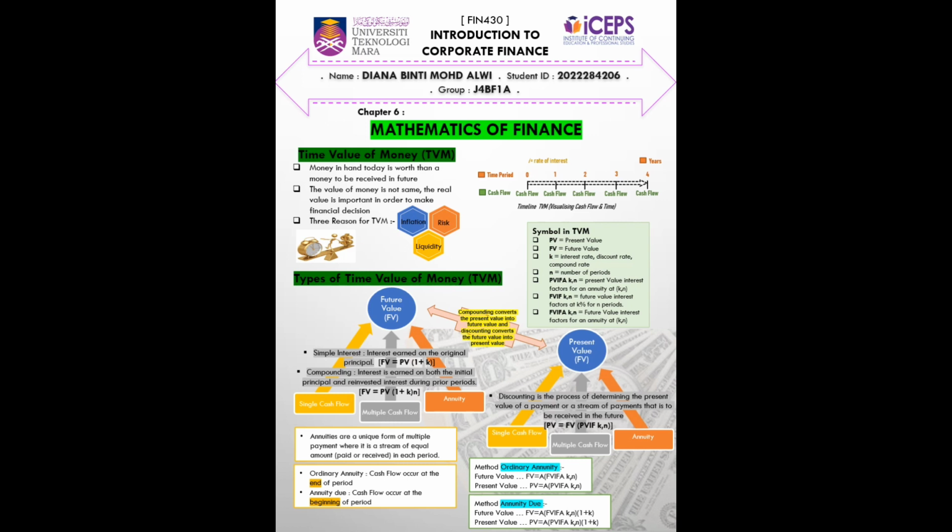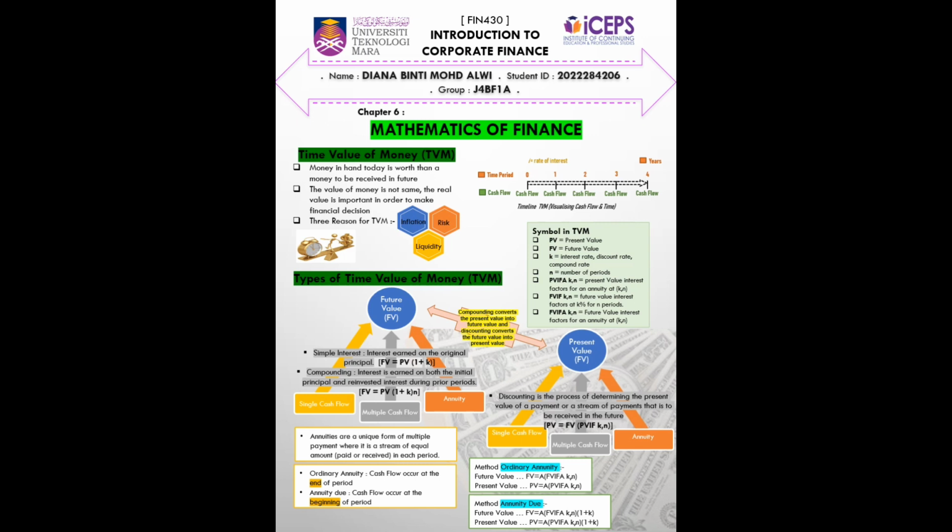In future value, there are two components. First, simple interest, which is earned on the original principal. And second is compounding, where interest is earned on both the initial principal and the interest accumulated during prior periods.